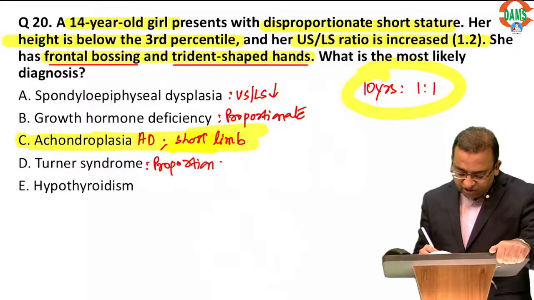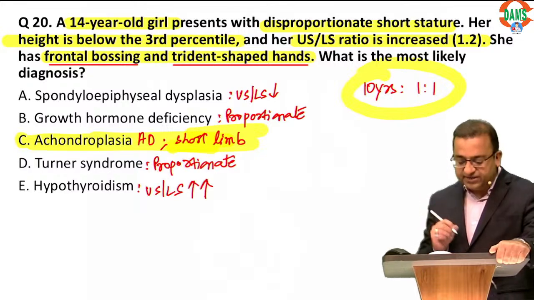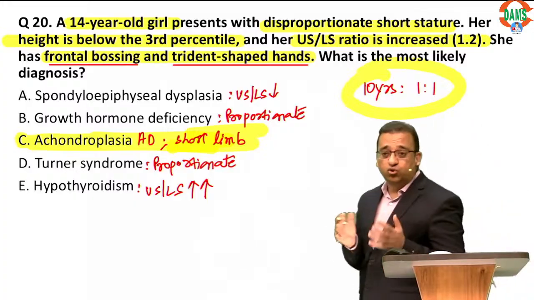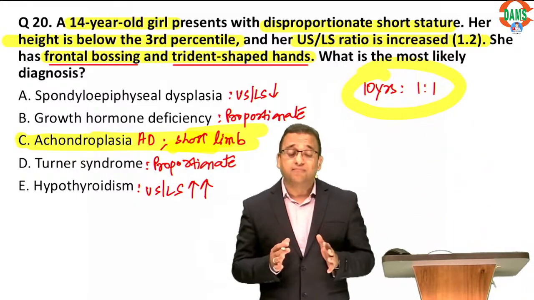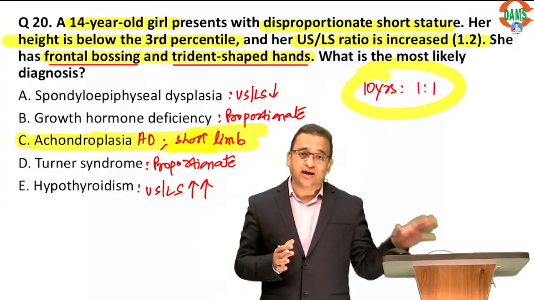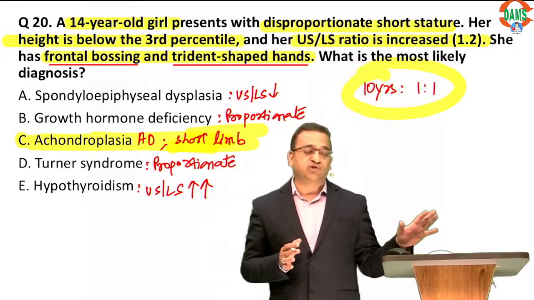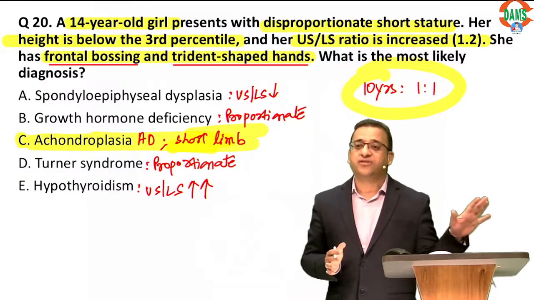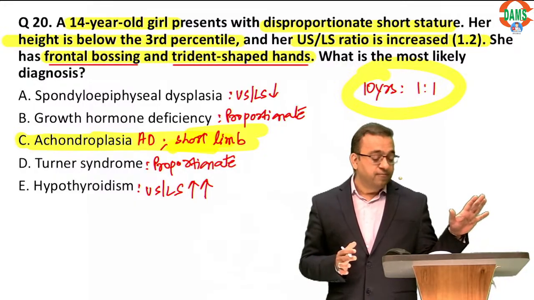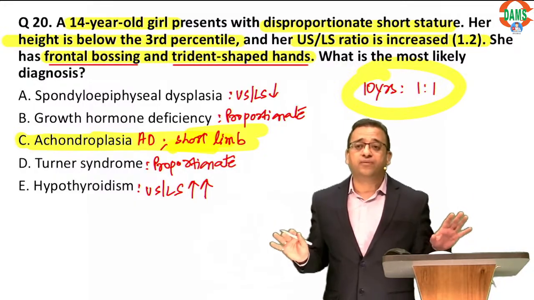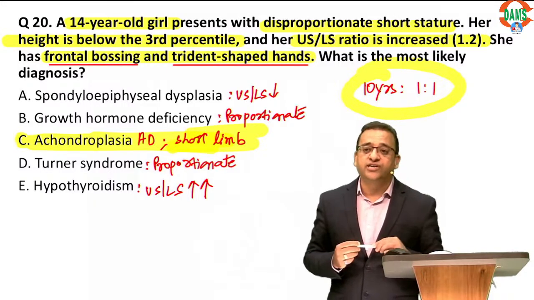A genetic short stature in girls is Turner's. In hypothyroidism, the upper segment lower segment ratio is increased. Okay, we just told you this. Remember, a question will come in the exam on disproportionate short stature. You have to remember this. Okay, and I just gave you all the examples of disproportionate short stature.